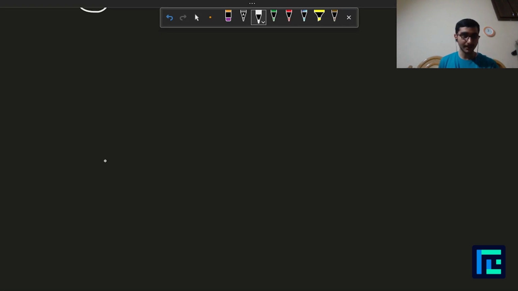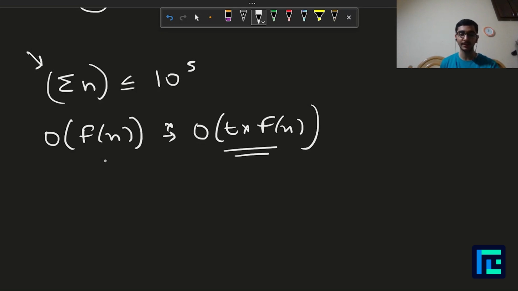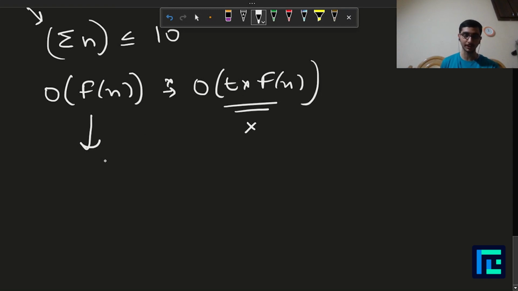Now, let's look at some facts. First of all, we know that the sum of n over all test cases is less than or equal to 10 power 5. This is quite important. This means we can write the total time complexity in the form O of f of n and not as O of t into f of n, because we have a bound over the sum of n. So there is no meaning in including the t in the time complexity notation.